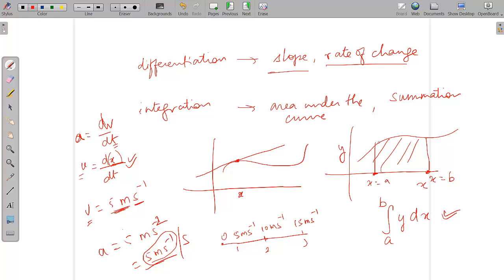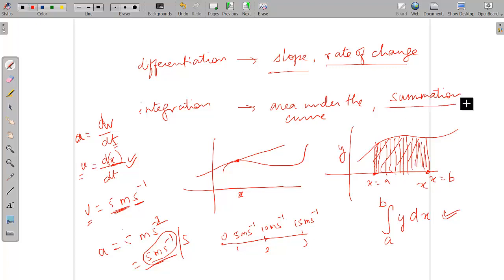It is also referred to as summation. Summation in the sense that we are summing small rectangle areas and finding the total sum of the area under the curve from here. So this is also a summation of a large number of things.